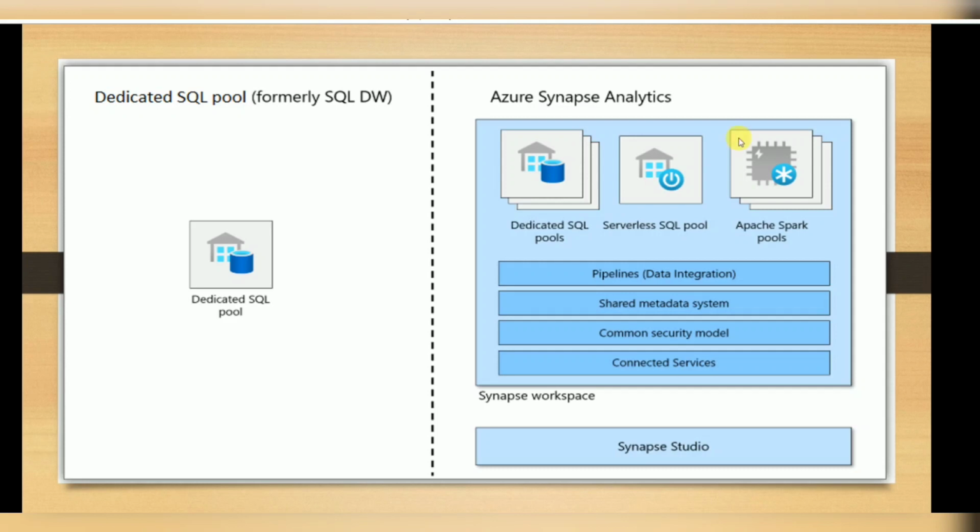SQL pool will be there, and Spark will also be there. There you can find the same ADF integrated here, in a service called Synapse Studio. In Synapse Studio you can develop pipelines, orchestrate, and schedule your pipelines. Then you can use Python, Scala, R, and SQL as well. Spark pools are available, dedicated SQL pools are available, and serverless SQL pools are available, so three pools are available here. Three computation services with multiple language support, and the same as ADF, a data integration tool is available. That is called Synapse Analytics.